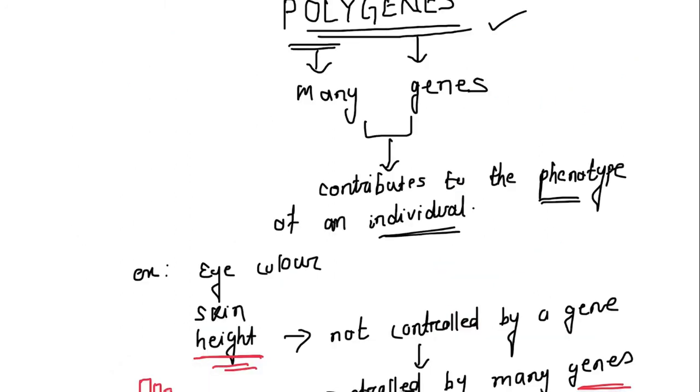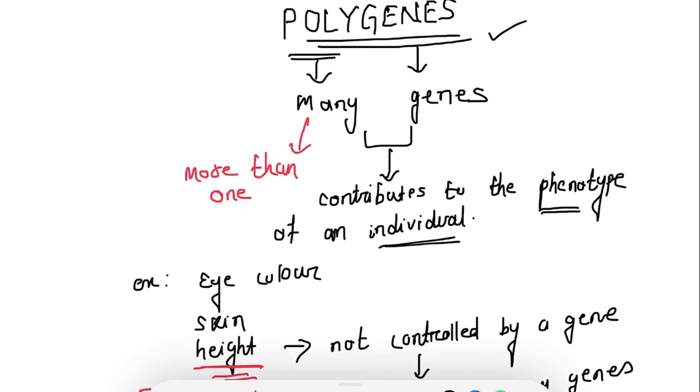So this is all about polygenes. Polygenes means poly means many, genes, many genes. Many means more than one gene. More than one gene contributing to the phenotype of an individual is known as polygene. Examples of polygenes are human eye color, skin color, height. These are polygenes because the final outcome of these phenotypes is controlled by the additive effect of many genes.